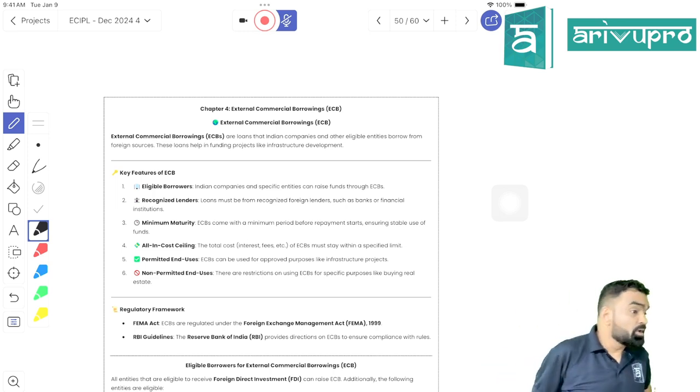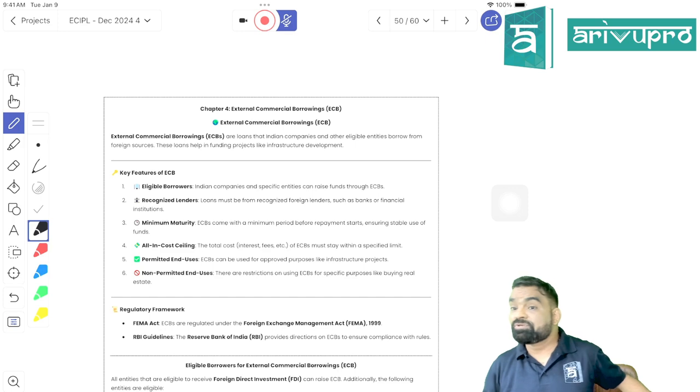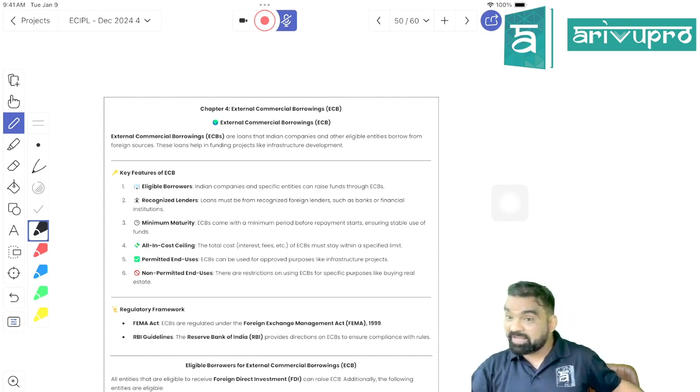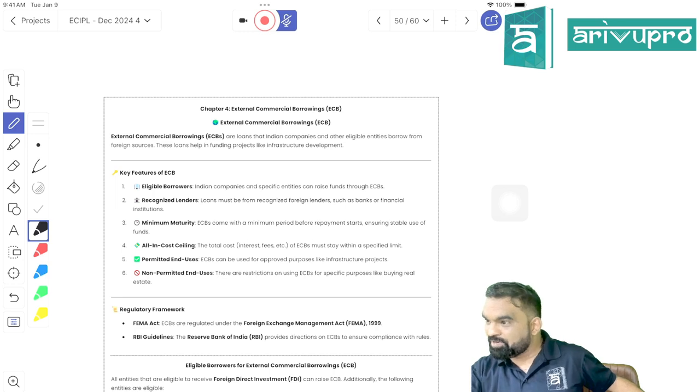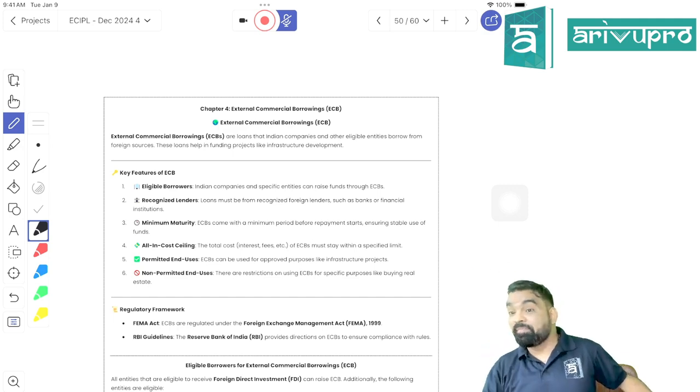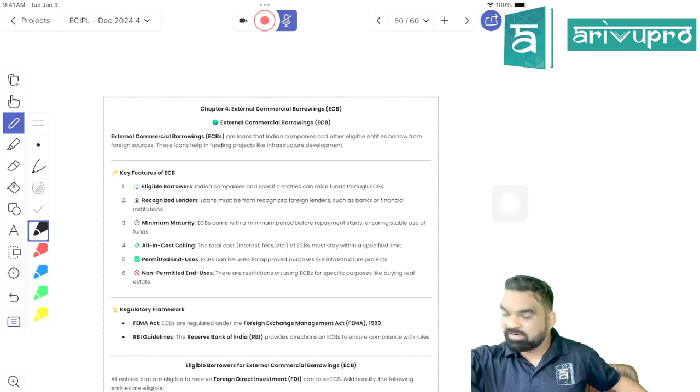What I'm teaching you, students, is: what is ECB? A capital account transaction. A commercial loan that has been taken by an Indian party from an overseas entity. It should be taken by the eligible borrower, as notified in the ECB guidelines. It should be taken from the recognized lender. It should have a minimum maturity period of 3 years, right?